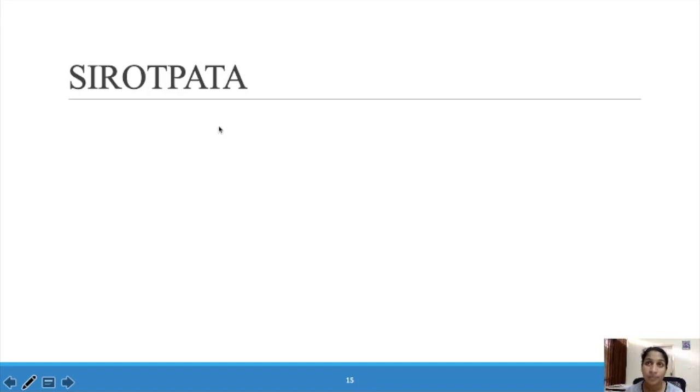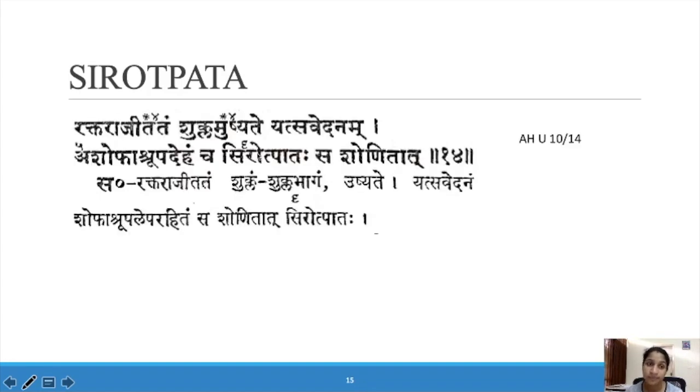So Sirotpada. Raktarajistadam Shuklam Ushyate Yatsavedanam Ashofa Ashru Upateham Cha Shirotpadam Sa Shonidam.